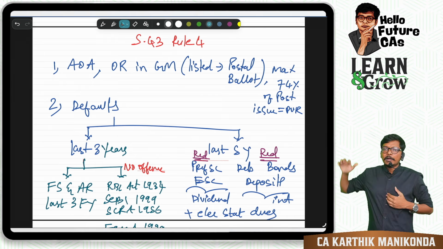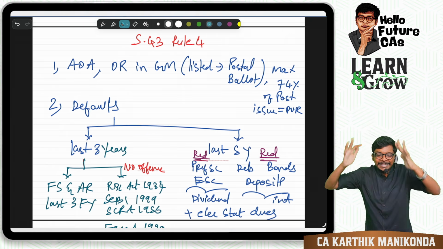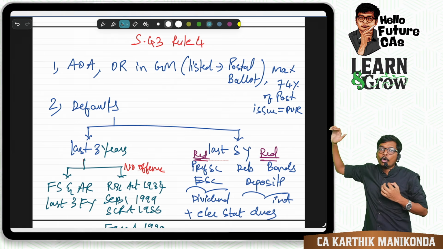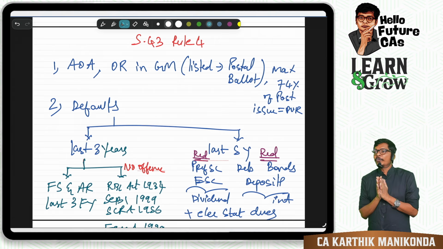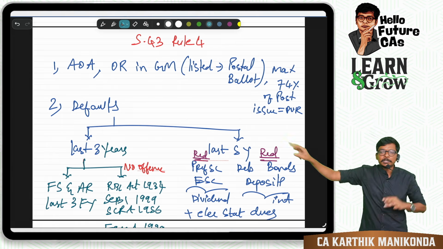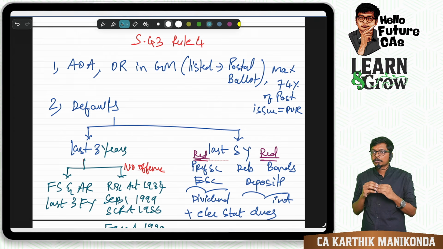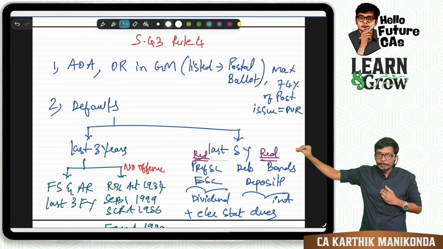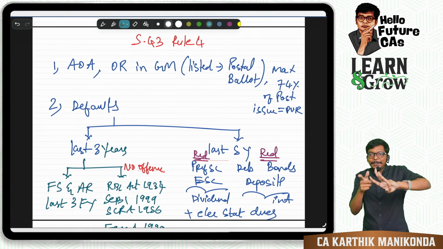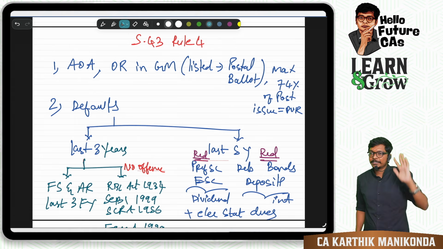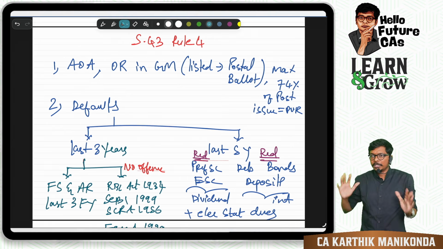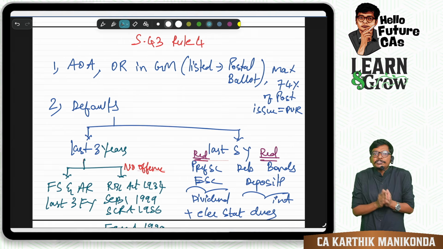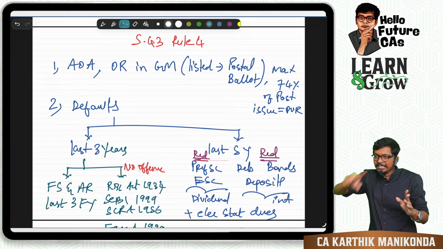Okay. So quickly, first, approval. I want you to dance with me, guys. First is articles, ordinary resolution in general meeting, or, if listed, postal ballot. Next, the maximum is 74% of post-issue capital. Second, 3 years and 5 years. In 3 years, annual returns and financial statements should be filed, no default in the last 3 consecutive financial years, and no default in RBI, SCRA, SEBI, FEMA, in any order you can write them. In the last 5 years, on equity or debt, no default on principal or redemption. Interest or dividend, no default. Statutory dues, no default. Write once no default and write all these things.